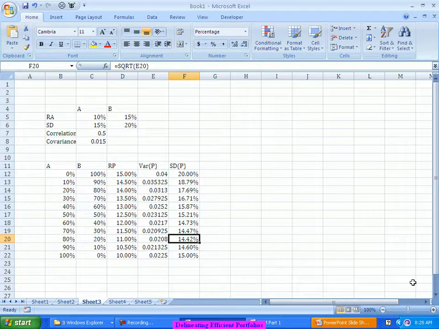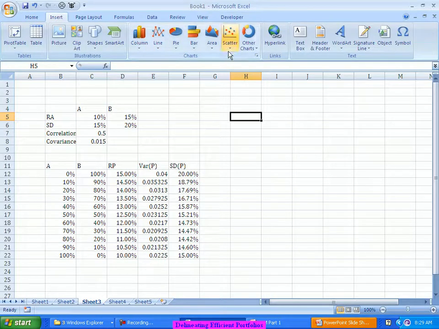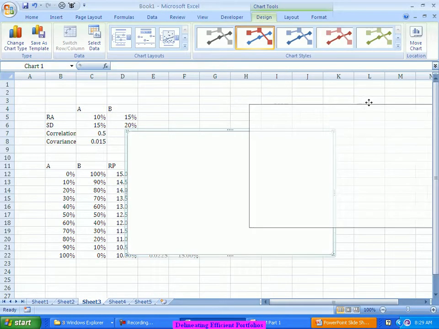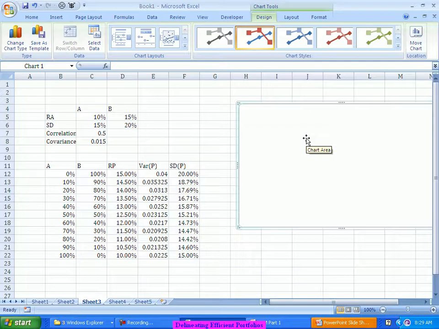And let's say for this same, I create one graph. Once I have done the standard deviation of the portfolio and the return of the portfolio, I'll create a scatter plot kind of a graph, which will showcase the relationship between them. I'll take the standard deviation on the x-axis and the return of the portfolio on the y-axis.